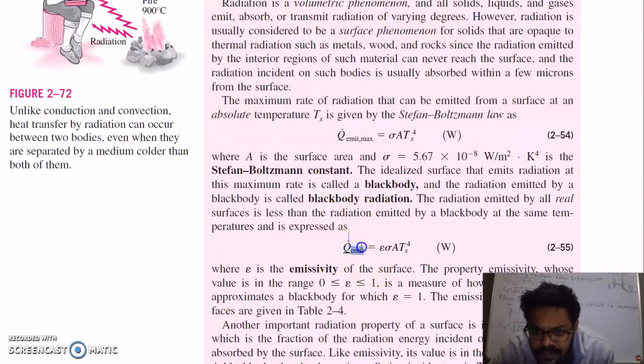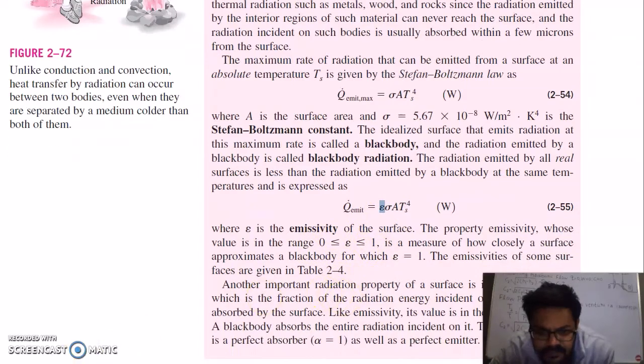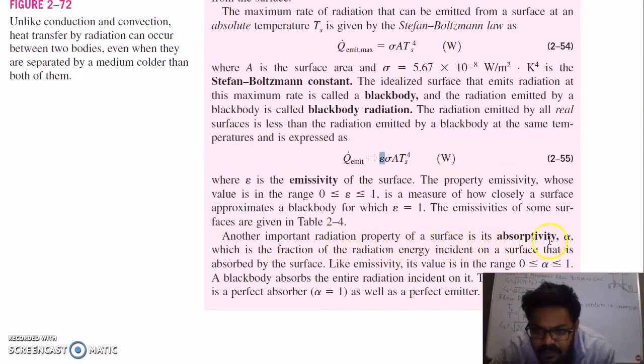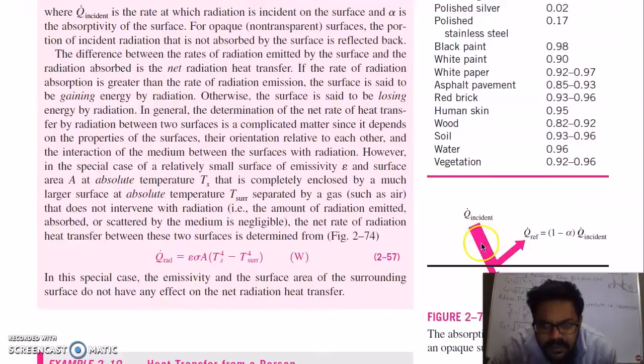So this is the real body radiation emitted. It is again proportional to sigma A T raised to power 4, where epsilon is the emissivity of the surface. It lies between 0 and 1. Another important radiation property of a surface is absorptivity alpha, which is the fraction of radiation energy incident on a surface that is absorbed by the surface. The total amount of radiation can't be absorbed, some amount will be reflected back. A black body absorbs the entire radiation incident on it. So for a black body alpha is equal to 1. So a surface can absorb the radiation and a surface can emit part of that radiation. So the net radiation